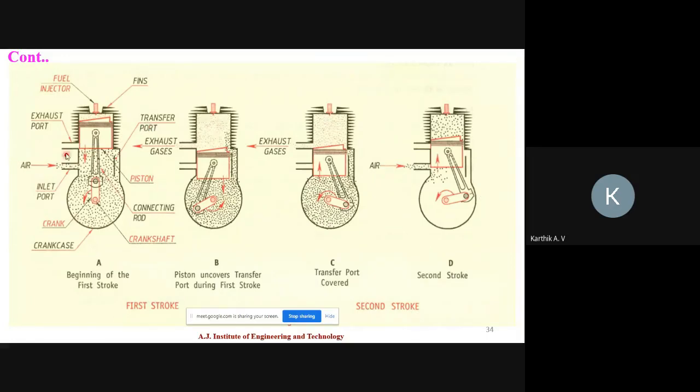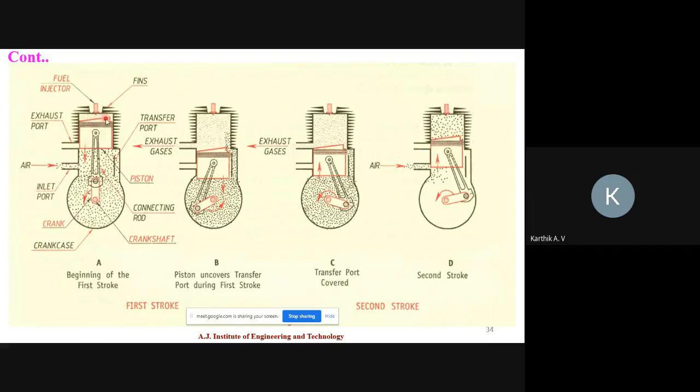Please listen. Initially the piston is at top dead center. Next, the piston moves from top dead center to bottom dead center, then from bottom dead center back to top dead center. That is two strokes. Two strokes are used to complete all four processes. What are those? Inlet, compression, power stroke and exhaust.